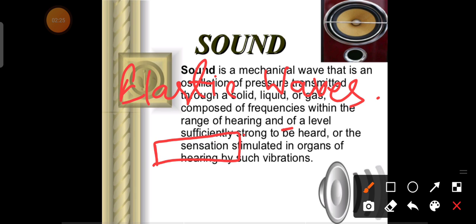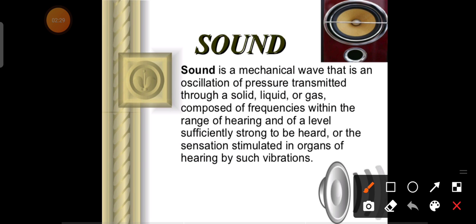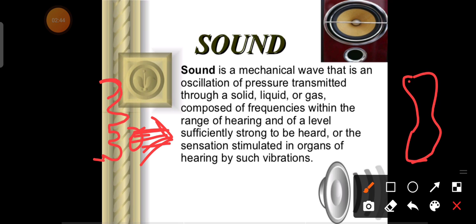Now sound waves are elastic waves. Why? First you have to know how sound waves propagate. Suppose someone is speaking here, that means you are releasing some energy, and here suppose someone is hearing. Now suppose there are a total of 5 particles in this medium.